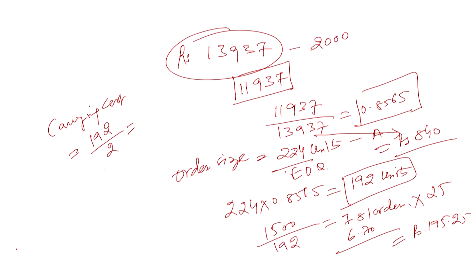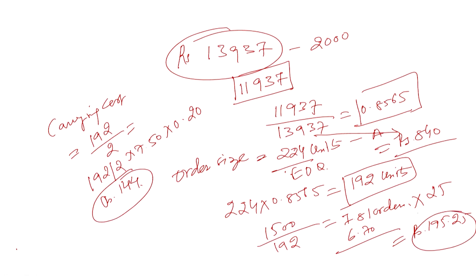So it will be 192 by 2 into 7.5, this is the cost per unit, multiplied by the carrying cost. So this will come out as rupees 144 for this unit. It means in this case the effect is that your carrying cost is going down, your ordering cost is increasing. So things will change to some extent, but the net effect we will have to manage. How much is the net effect? We will have to find the net effect.